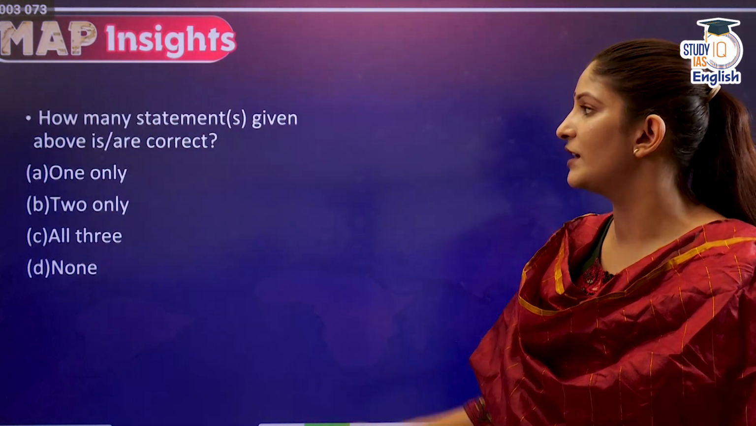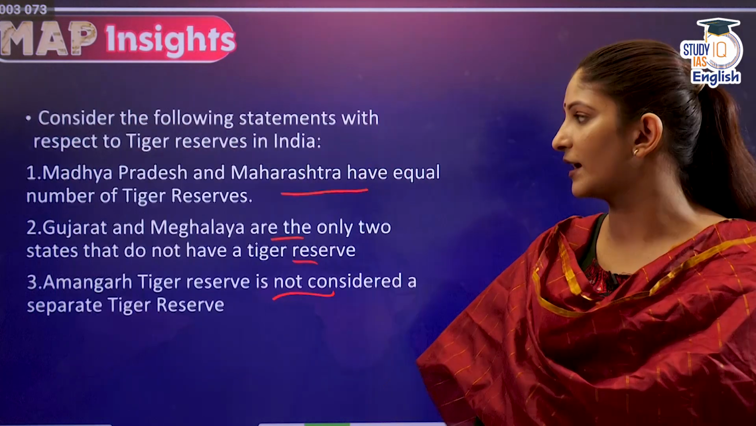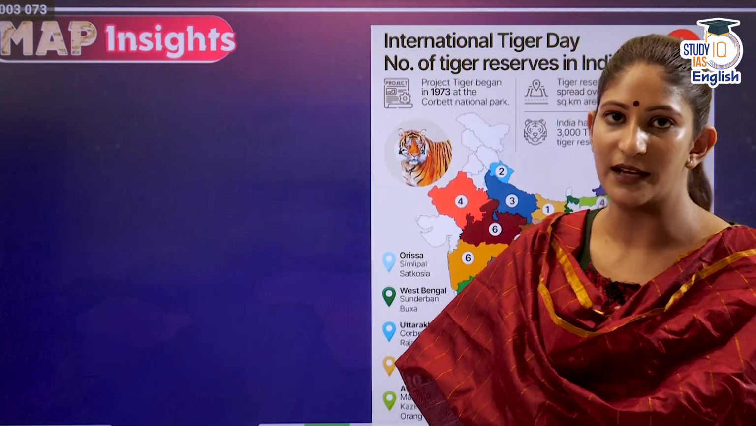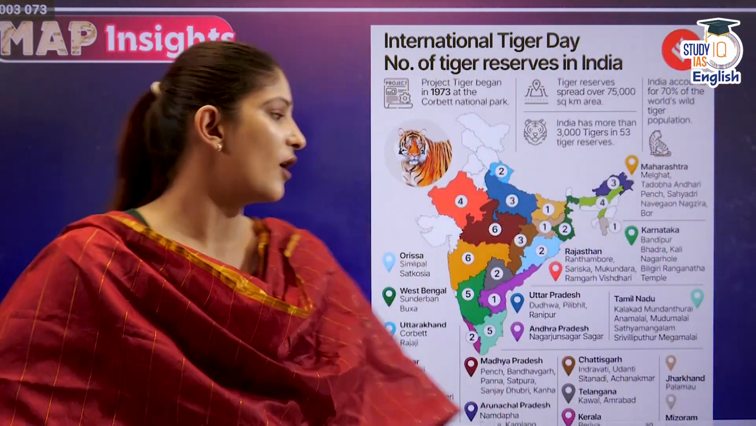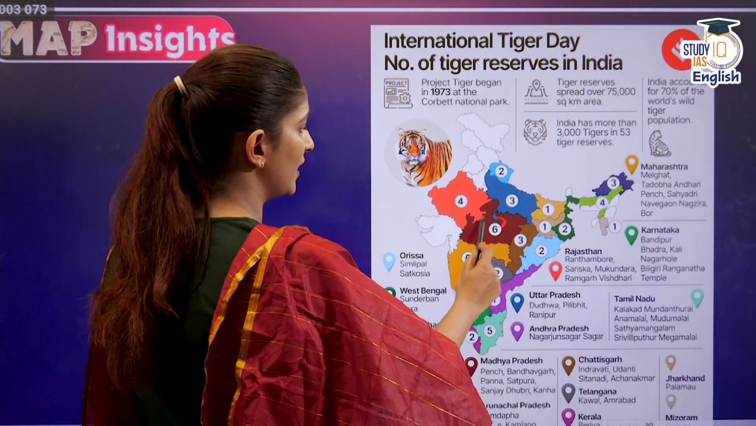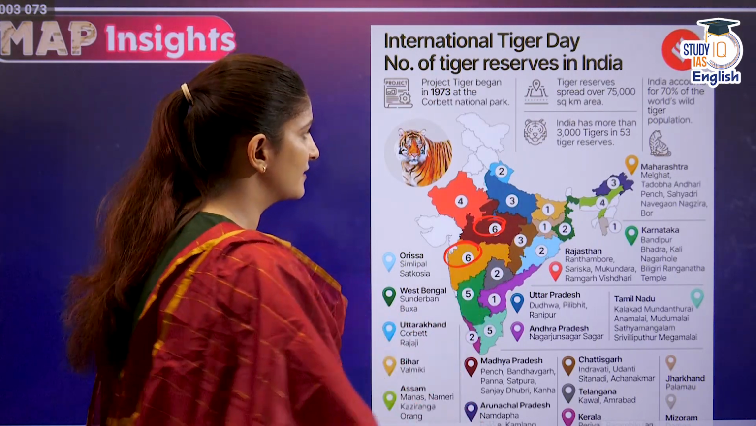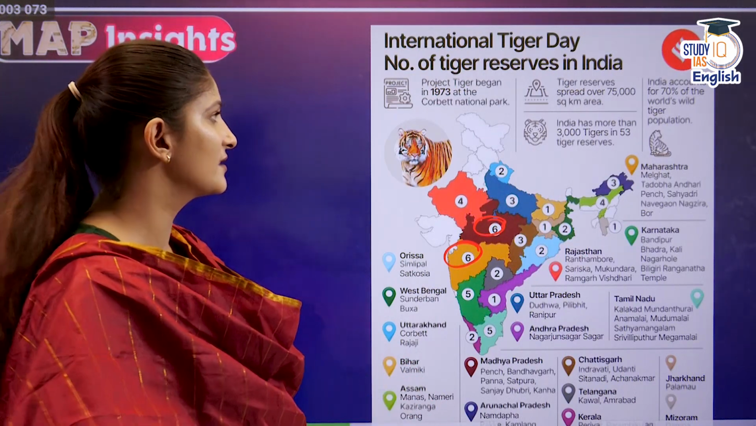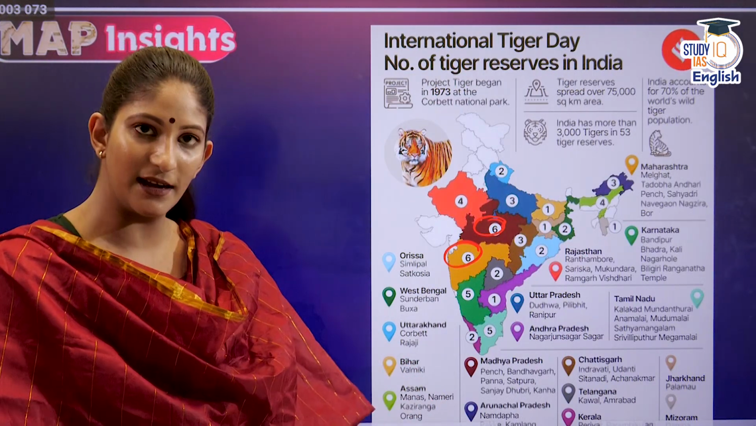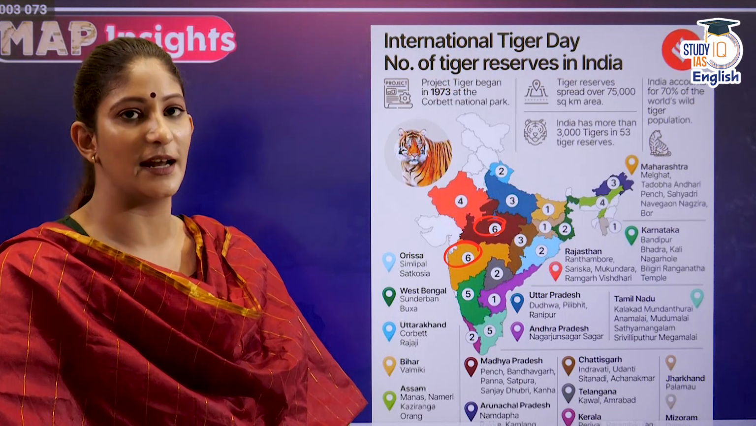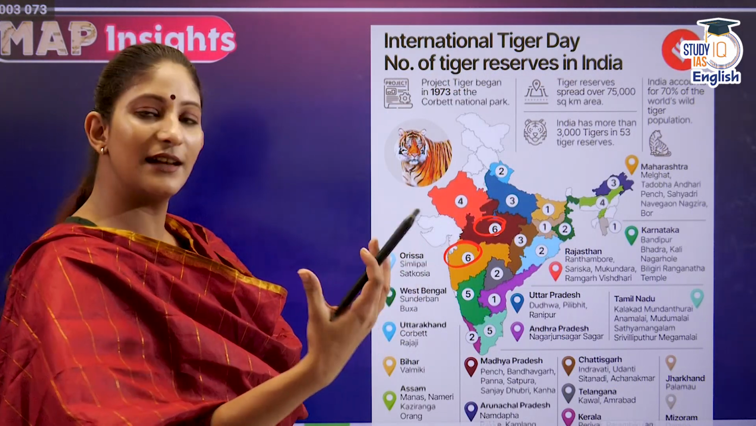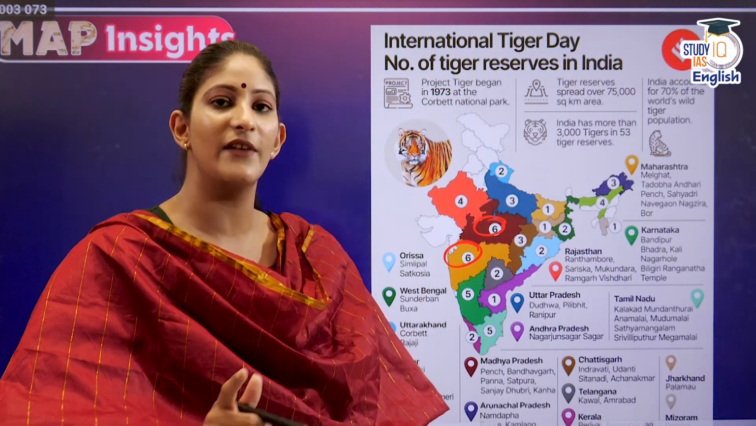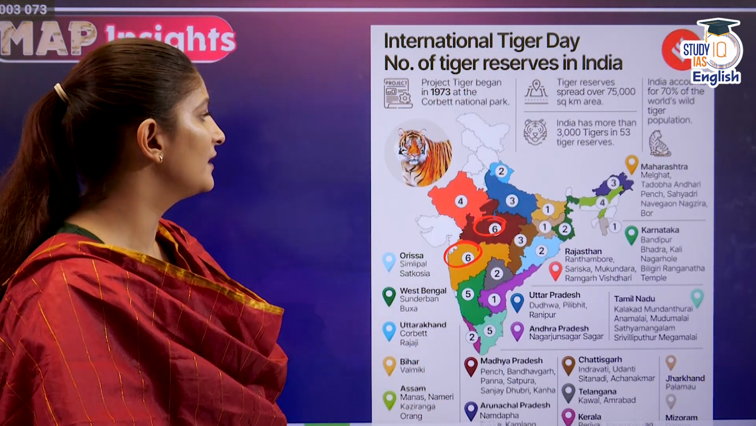So what do we have to see? How many of the statements given above is or are correct? Madhya Pradesh and Maharashtra actually have the same number of tiger reserves. Both have 6 tiger reserves. In total, we have 53 tiger reserves. But Amangarh is a part of the Jim Corbett Tiger Reserve, and it is considered a buffer and not a tiger reserve in itself. That is why the third statement is going to be the correct one.